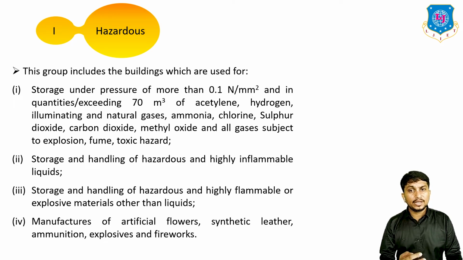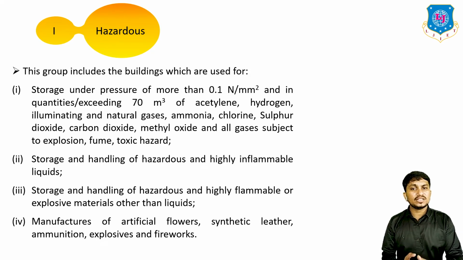This subgroup includes buildings which are used for storage under pressure of more than 0.1 Newton per mm square and in quantities exceeding 70 meter cube of acetylene, hydrogen, illuminating, and natural gases, ammonia, chlorine, sulfur dioxide, carbon dioxide, methyl oxide, and all gases subjected to explosion, fume, toxic hazard.